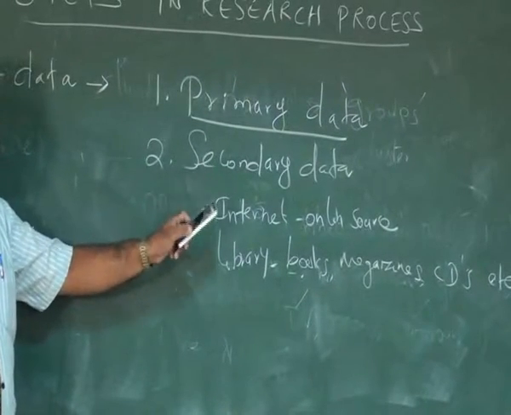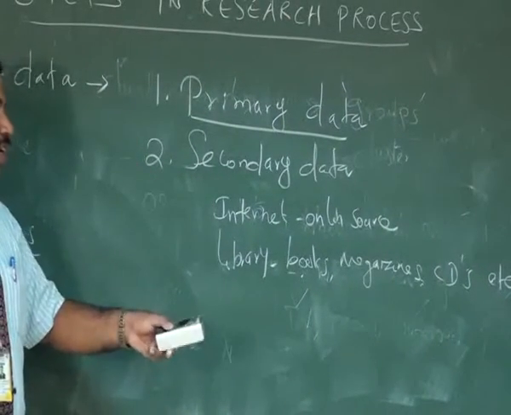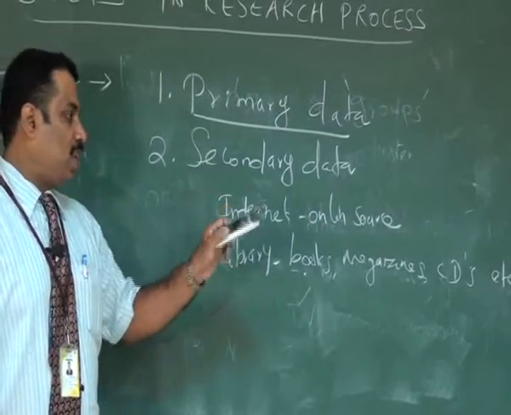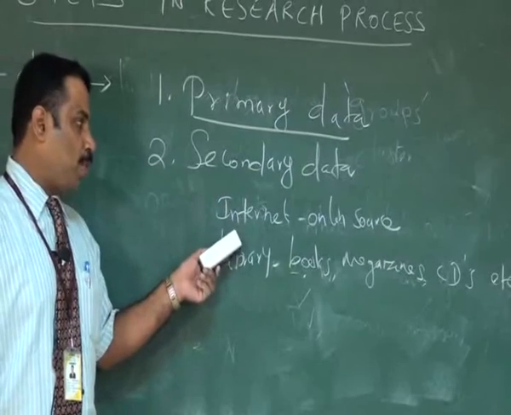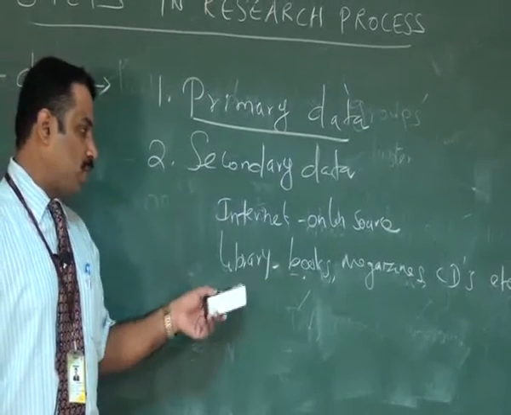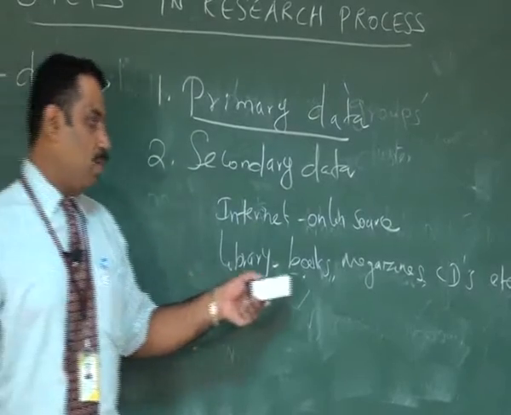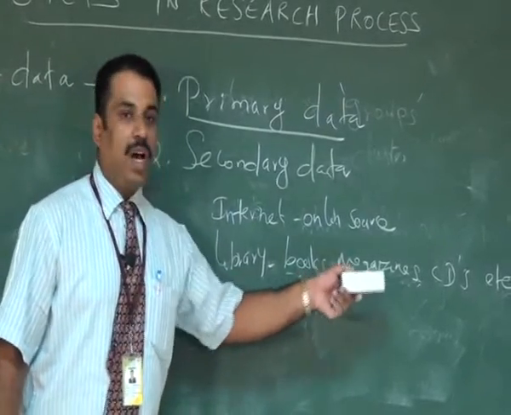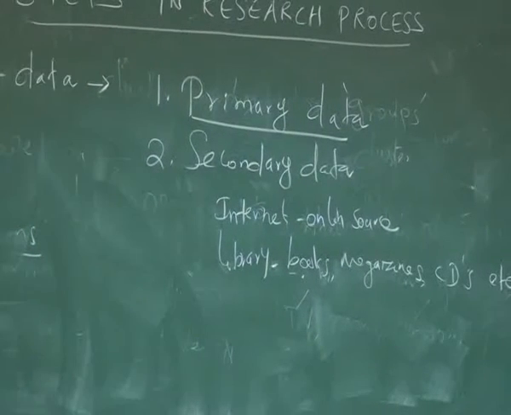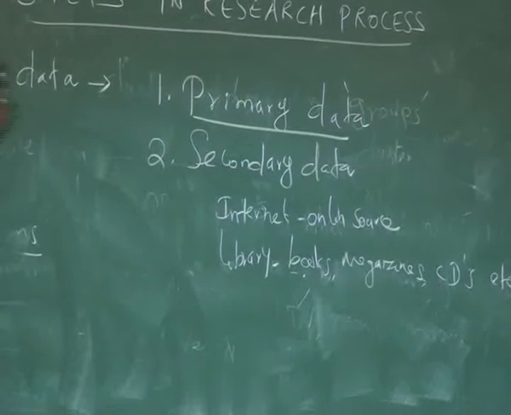Secondary data are the data which already exist in the universe. So the researcher has to go and identify which are relevant to his research problems. So he can get the data from internet or online sources, from the library, using books or magazines or CDs, which are going to give some basic info towards the research.